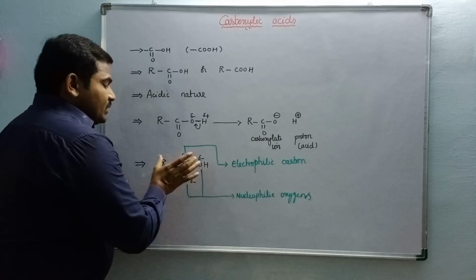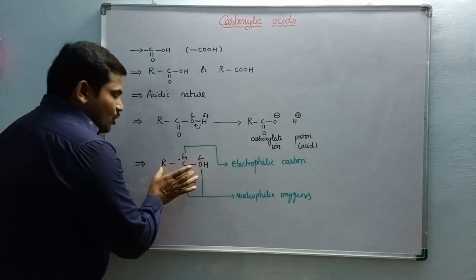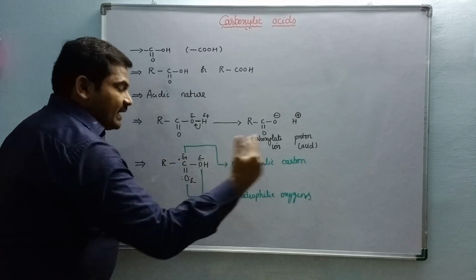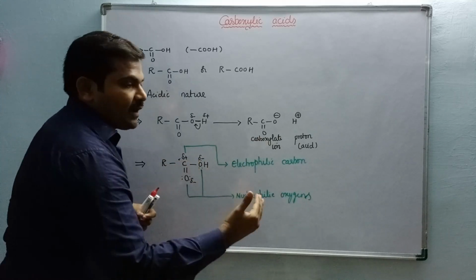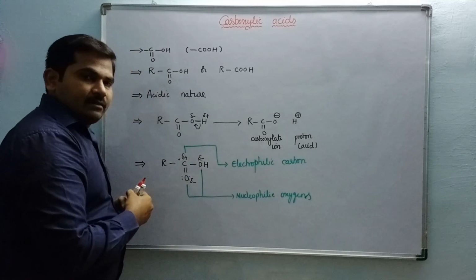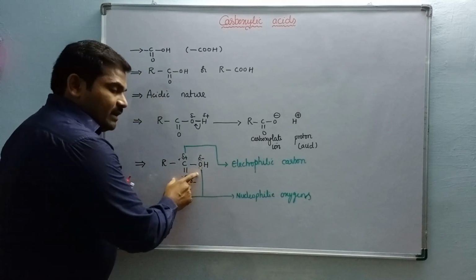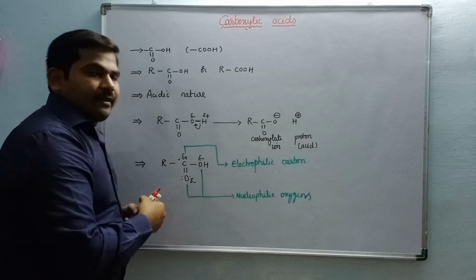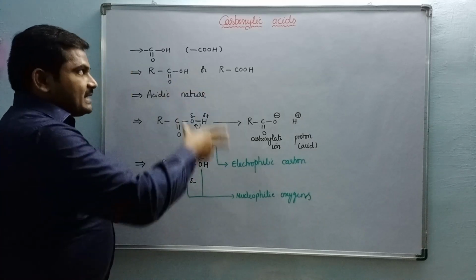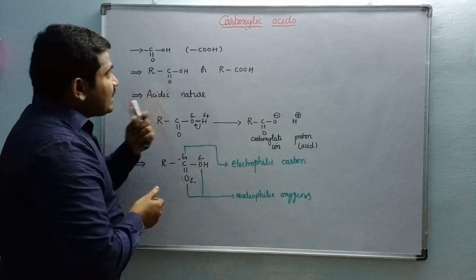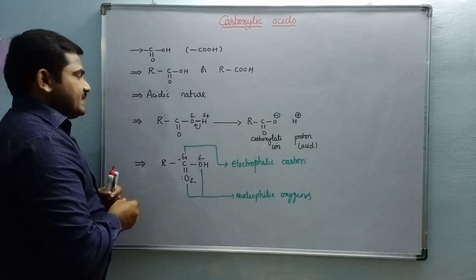That's why these compounds are readily attacked by nucleophiles rather than electrophiles. Hence it is involved in more nucleophilic reactions. Let us see the naming of these carboxylic acids.